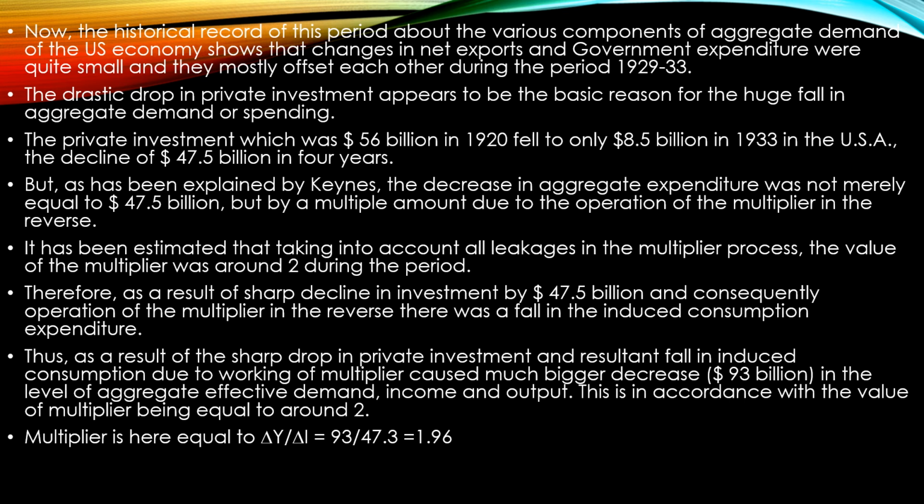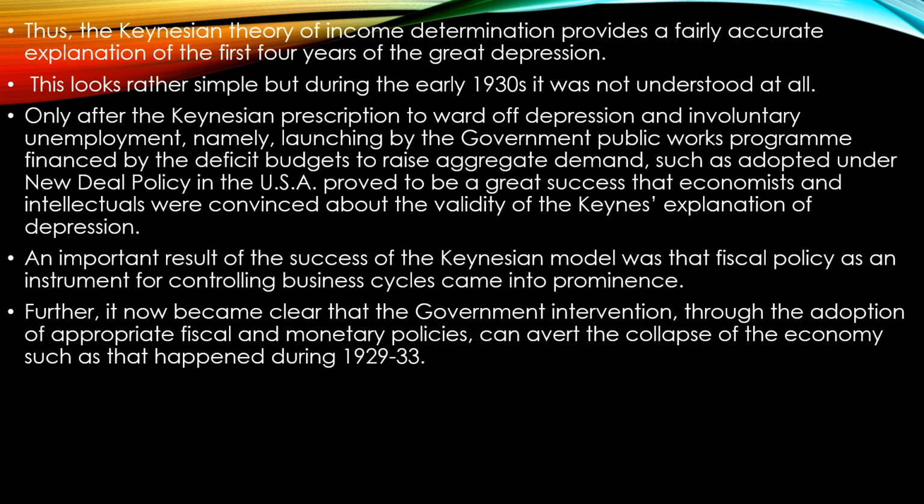As a result, you could see the multiplier effect here. From the new figures given here, we have calculated the size of the multiplier. This is 1.96. Now, Keynesian theory of income determination provides a fairly accurate explanation of the first 4 years of the Great Depression. This looks rather simple, but during the 1930s it was not understood well. Now you could understand it as simple, but at that time it was not so.